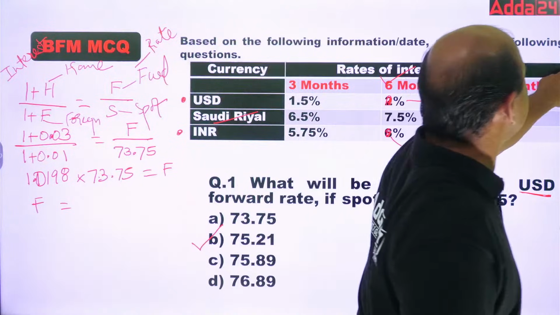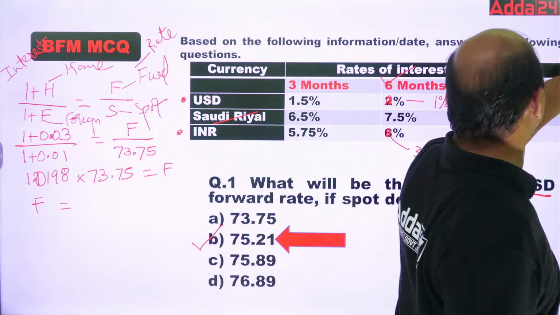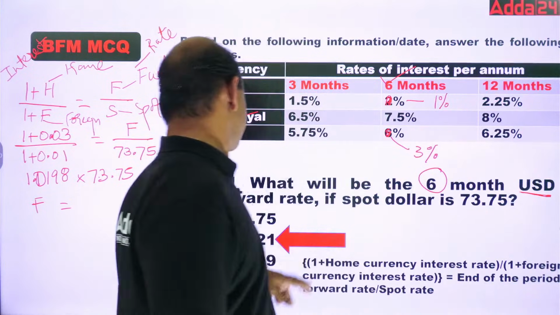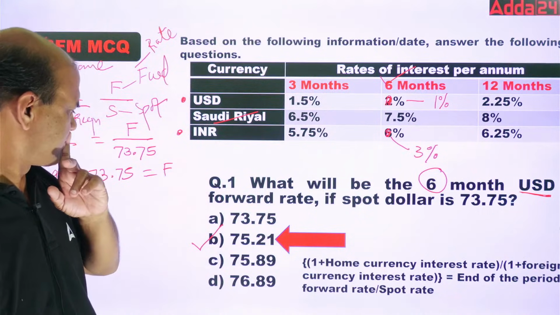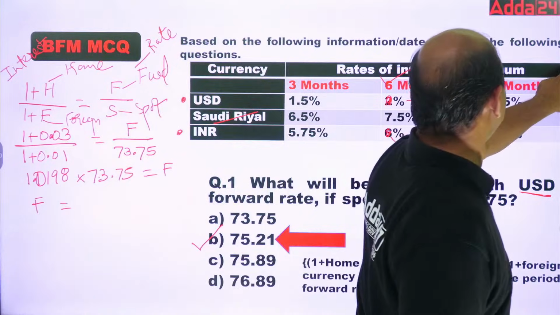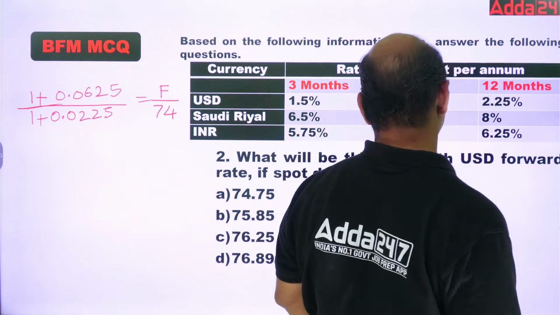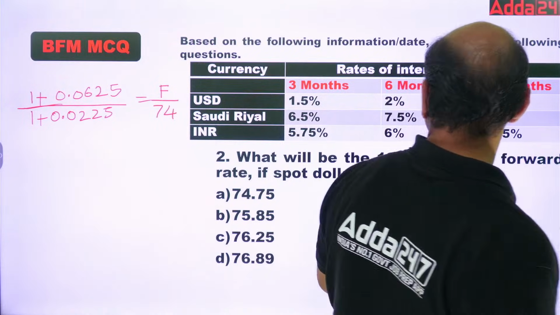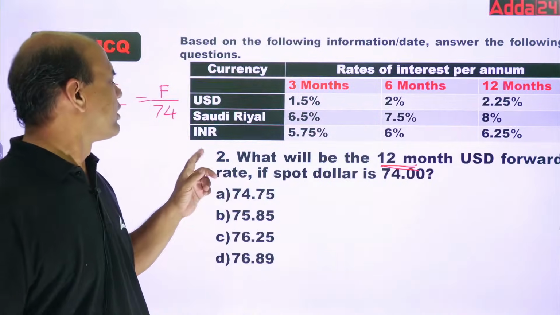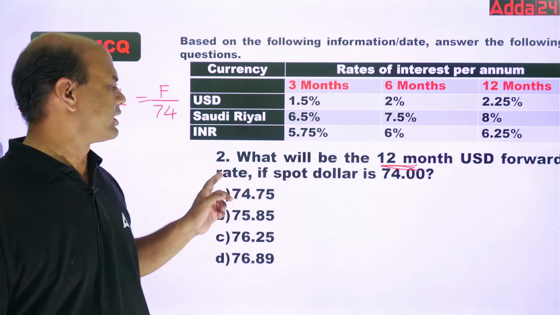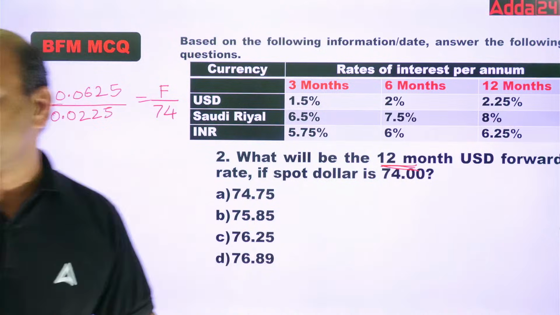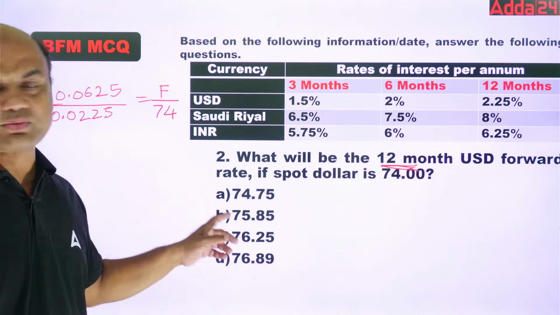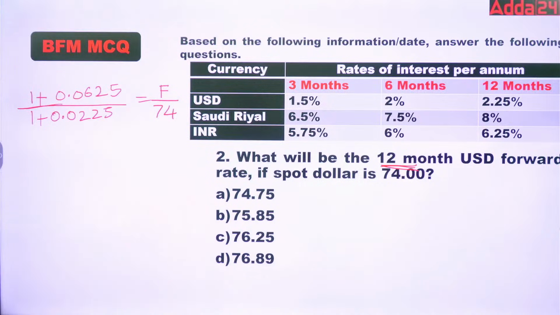Okay. Now second question. Now you solve this. What will be the 12-month USD forward rate if spot rate is 74? You solve it, everyone. Give me the answer now. For this, what are you getting as the answer?